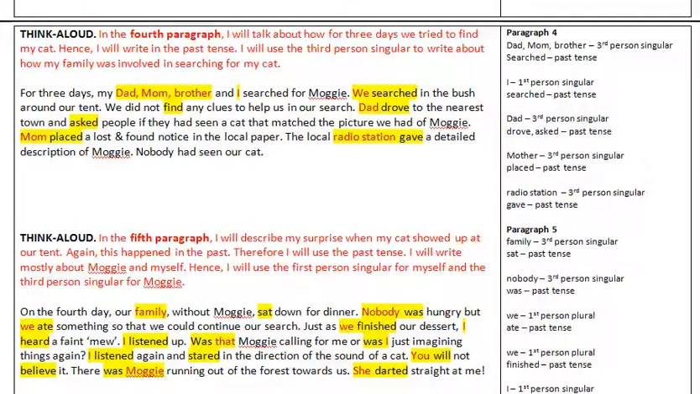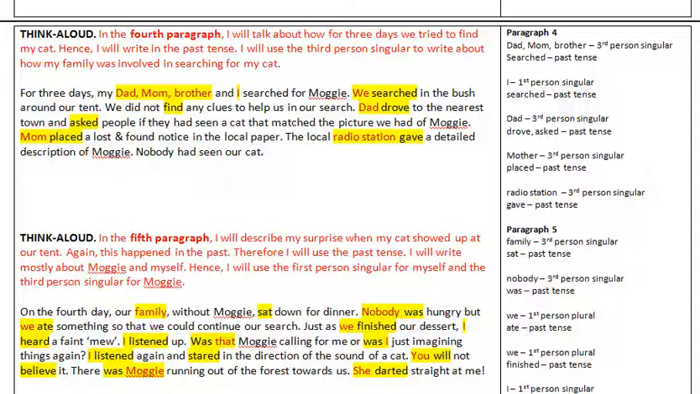Think aloud. In the fourth paragraph, I will talk about how for 3 days we tried to find my cat. Hence, I will write in the past. I will use the third person singular to write about how my family was involved in searching for my cat.